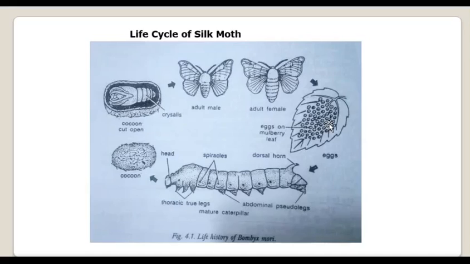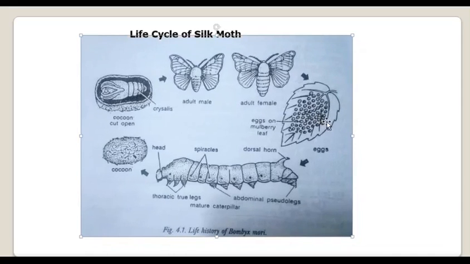The viability of the eggs depends upon the duration of copulation and the number of eggs laid by the female. How long the copulation is, and what the health of the female is, as well as how many eggs are laid, will influence the quality of eggs. In the same way, the number of eggs laid depends upon the health of the female moth.